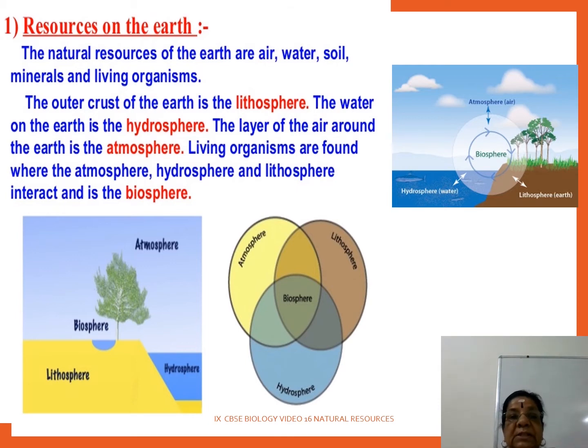Water on the earth is the hydrosphere. The layer of air around the earth is the atmosphere, and living organisms are found where the atmosphere, hydrosphere and lithosphere interact. That forms the biosphere. The Venn diagram center, so center biosphere, what is that?